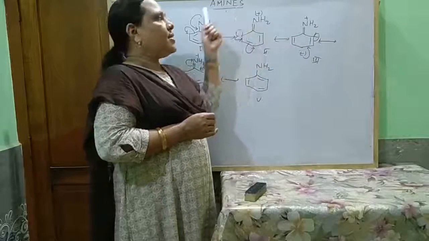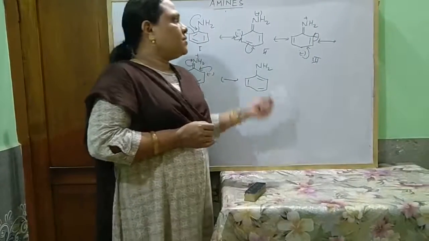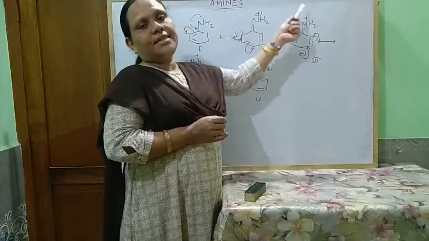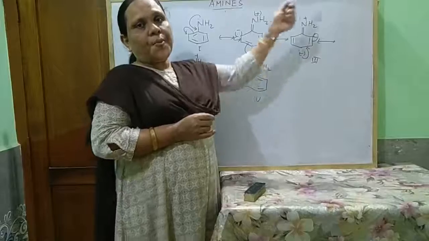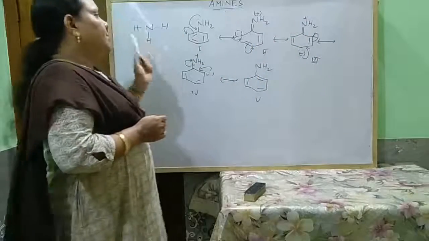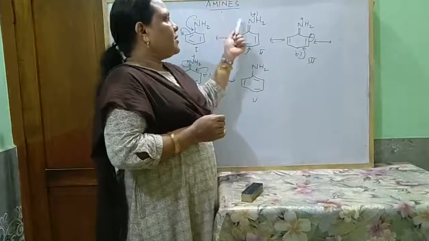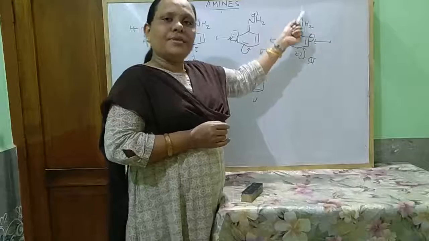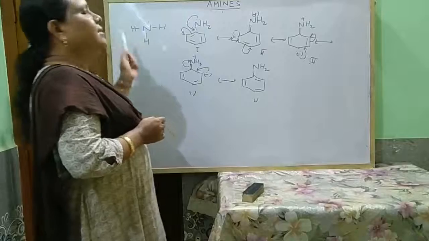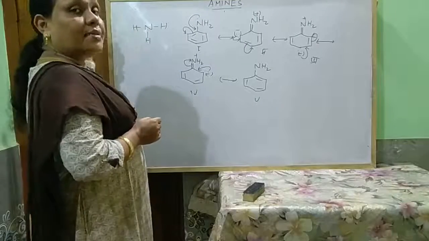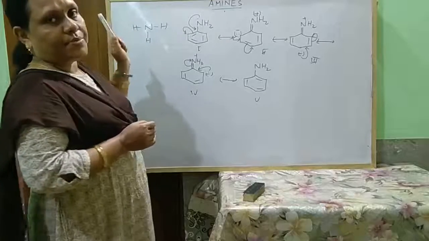Hence, aniline cannot donate the pair of electrons. And another thing, due to this resonance also, the nitrogen atom gets a positive charge. As this nitrogen atom gets a positive charge, it cannot receive a proton. Protonation becomes difficult. So due to acquiring some positive charge, protonation becomes difficult, and due to absence of the lone pair of electrons, it also cannot donate the pair of electrons easily. Hence, aniline is less basic than ammonia. Whereas aliphatic amines, due to plus I effect, are more basic than ammonia.